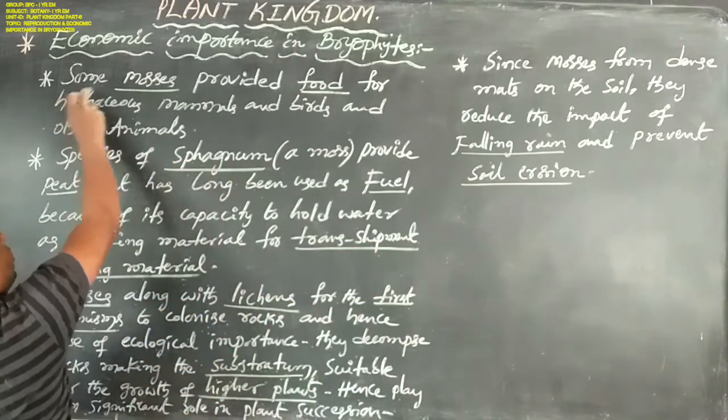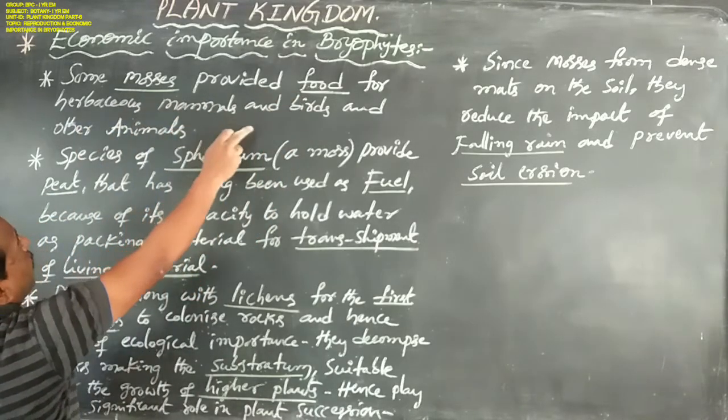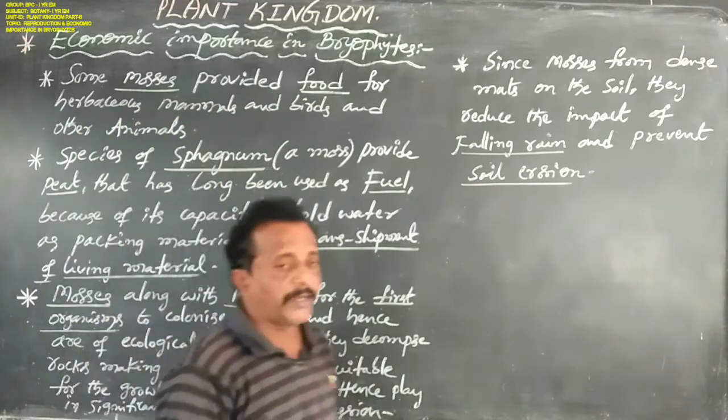First, some mosses provide food for herbivorous mammals, birds and other animals.